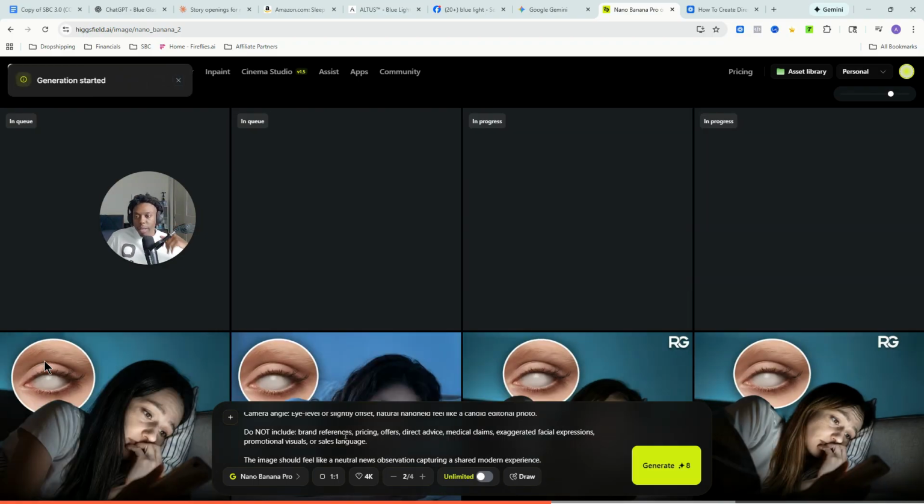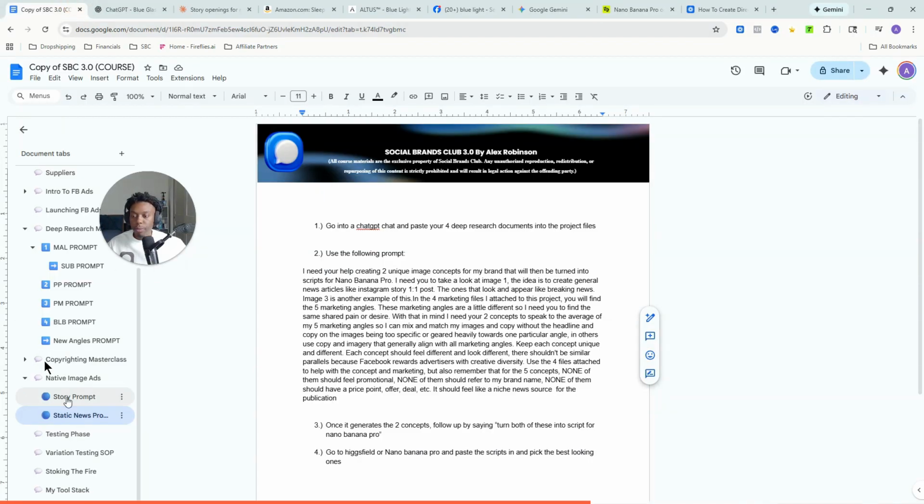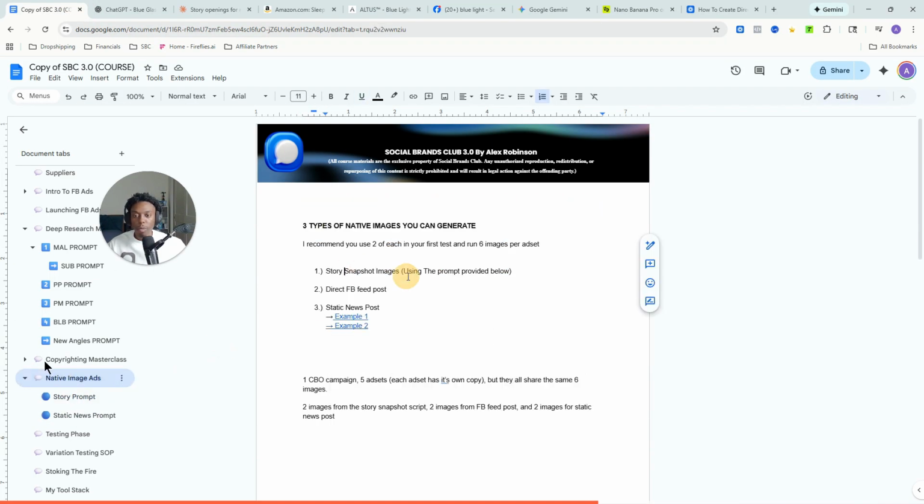So these normally, from doing this, these normally do really well. I will say when I say do really well, I'm referring to ChatGPT creating a good enough script for Higgsfield to generate a good enough image. As far as if you were wondering which one of these consistently performs the best between the 3, I've always found that these are just the tried and true. These always do really well.